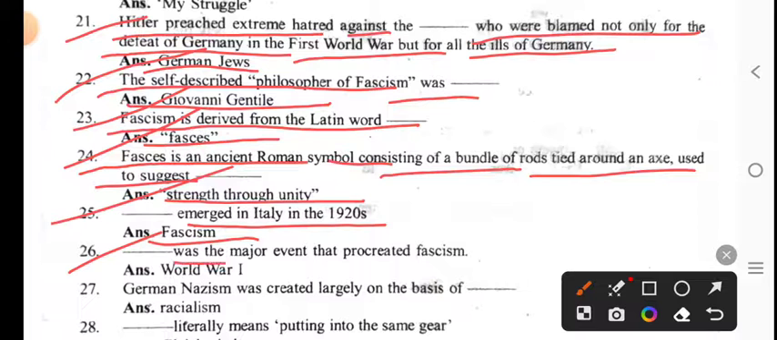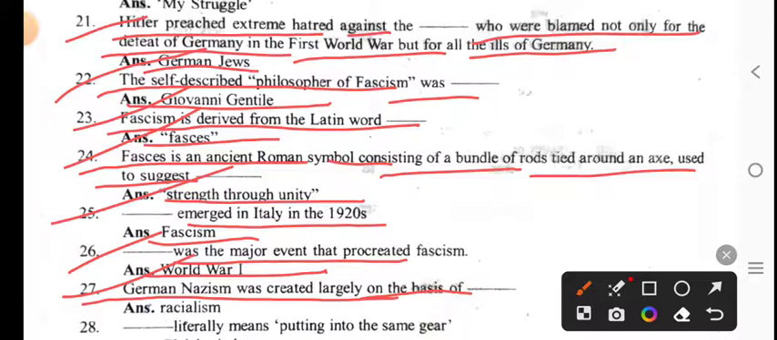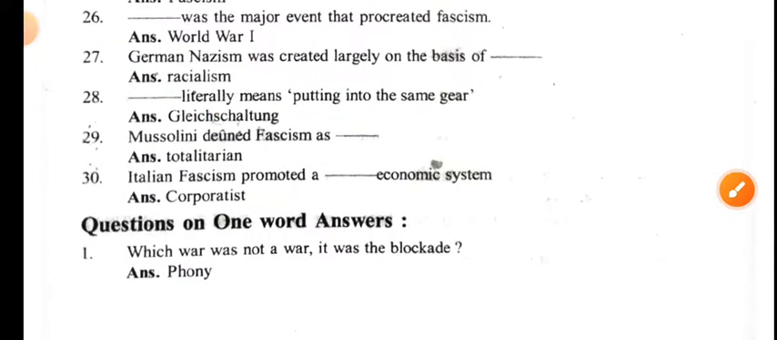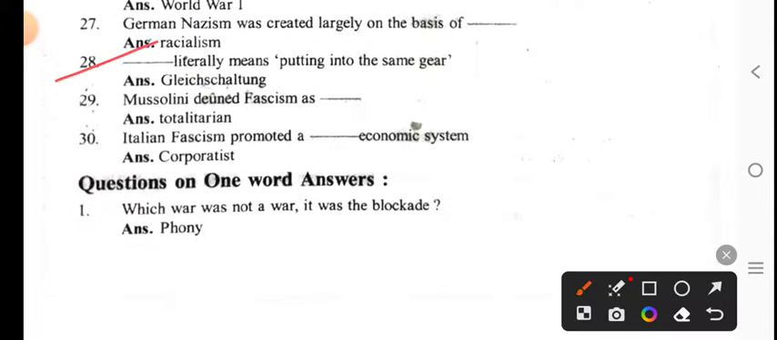The First World War was the major event that promoted fascism. German Nazism was created largely on the basis of racialism. Next question. Gleichschaltung literally means putting into the same gear.